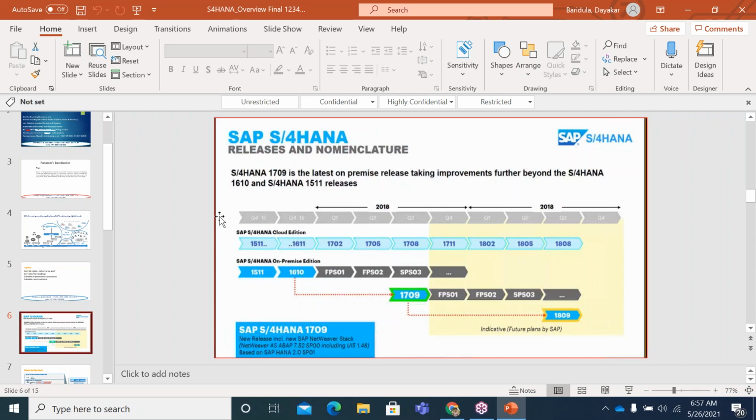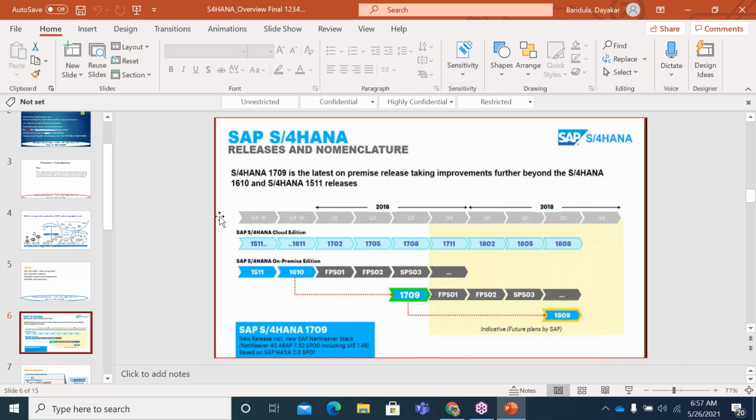If you see the overall journey on S4, this is how it happened so far. The journey started with 1503, which is the first add-on version we have seen on S4. But before that, we used to have a product called 1.0, which was in the market for around 3 to 4 months, in late 2014 and early 2015. Around 35 customers went on it, mostly from the US and Europe region. Subsequent to that, the first add-on version we released is 1503.